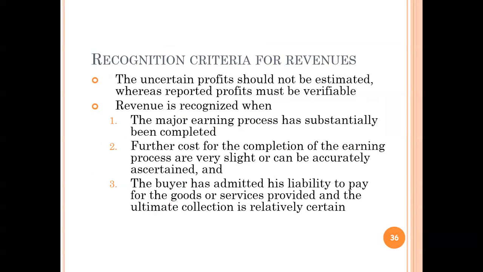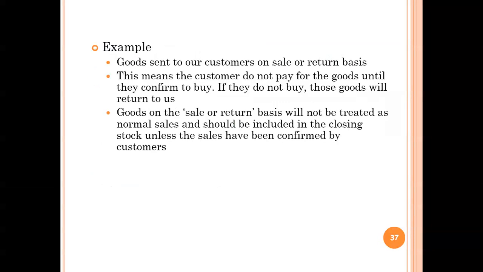An enterprise has received an advance in February 2024 for a sale to be made in May 2024. Revenue shall be recognized in May 2024 upon sales having been made, because the legal obligation to receive the amount has been established in May 2024. So it is not that if you take the advance you have to record the transaction. Whenever the sale is made in May 2024, revenue shall be recognized in May 2024. So the buyer has admitted the liability to pay for the goods or services provided, and the ultimate collection is certainly realized.